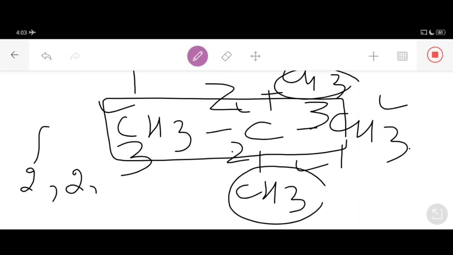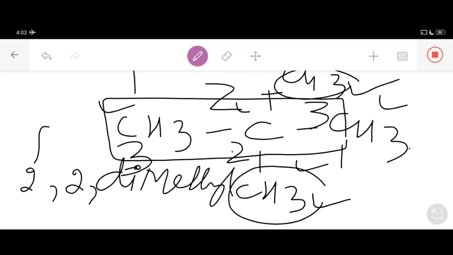One methyl group here, one methyl group here. That means there are two methyl groups present, and these two methyl groups are named as dimethyl. Di means two, and methyl means methyl groups. So 2,2-dimethyl. Now, how many carbon atoms are in the straight chain, my dear students?